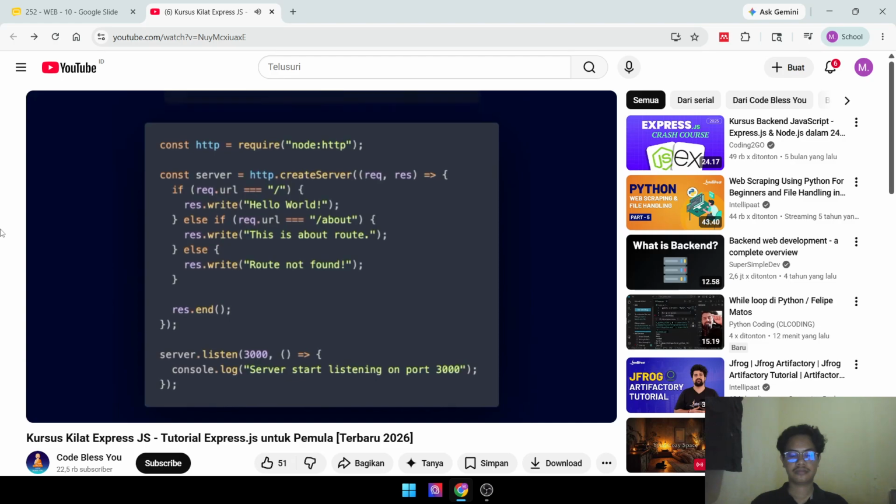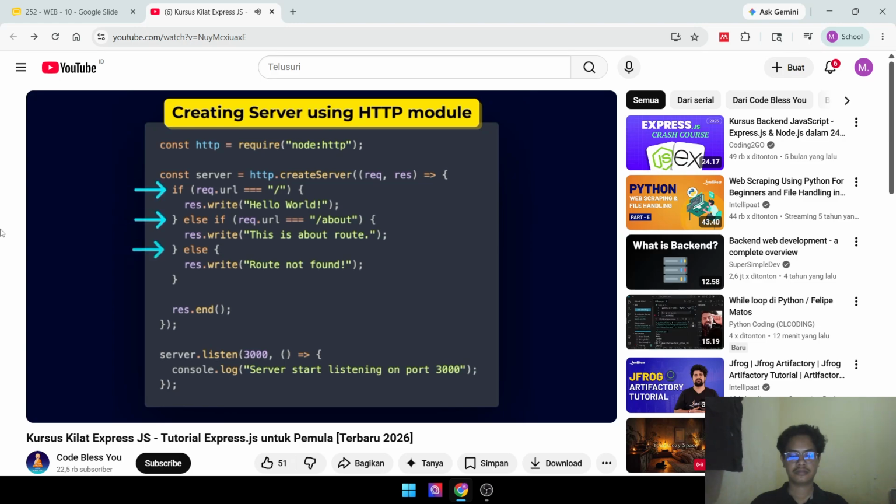So in the previous section, we created our server using the HTTP module. And the problem with the HTTP module is we have to define our different API endpoints in these if and else if statements, which is not very clear and also not easy to maintain for big projects.